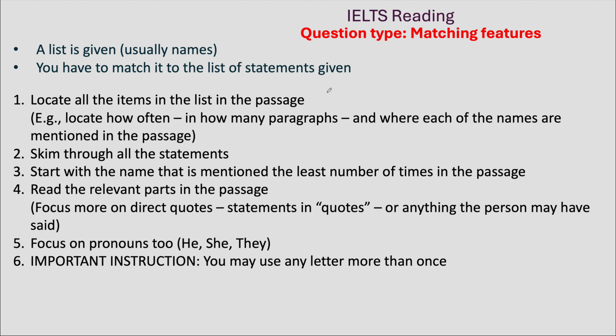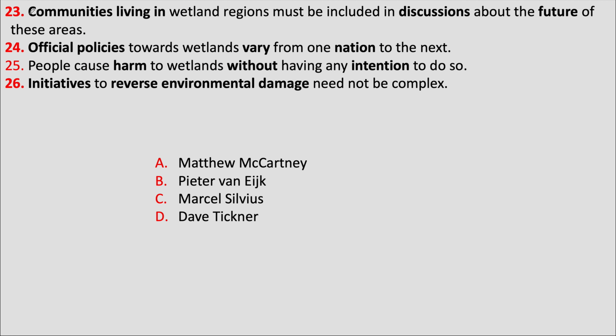Another important tip here is that because we are connecting names of people to certain statements, we focus more on the statements in quotes. That is, we focus on what the people have directly said. Sometimes the quotes may not be there, but it would be mentioned that the person has said this thing. These are the parts we focus on more. Let's start. First, we go through all the statements. The parts of the statements that we keep in mind are in bold on your screen.